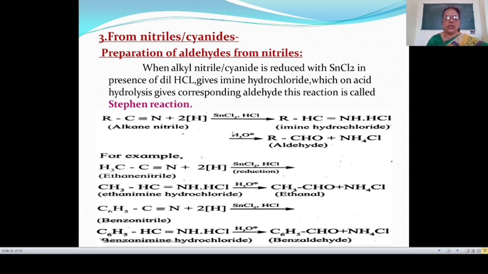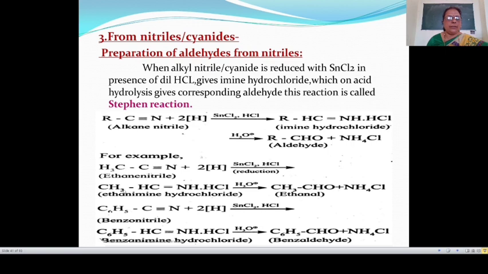Acid hydrolysis means hydrolysis takes place in the presence of acid. Therefore, this is known as acid hydrolysis. This means the imine hydrochloride reacts with water in the presence of acid. Then this gives aldehyde: RCH and this oxygen give RCHO. Here these two hydrogen atoms and the two hydrogen atoms from water make 4 hydrogen atoms, and therefore this gives NH4Cl.